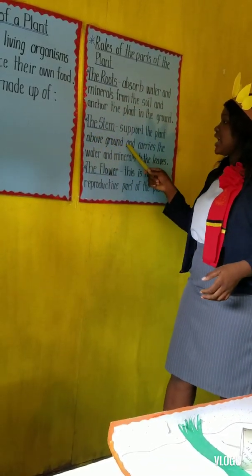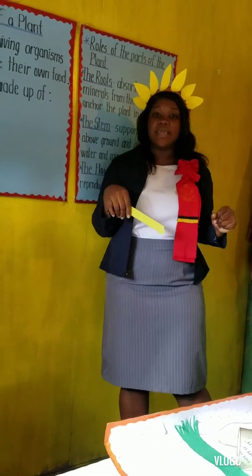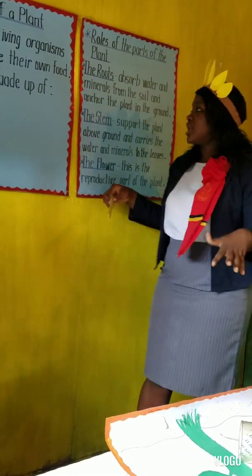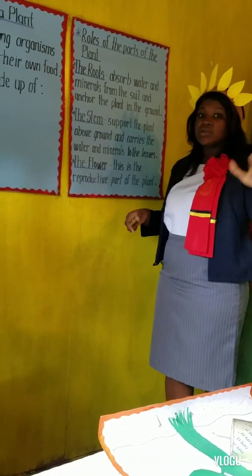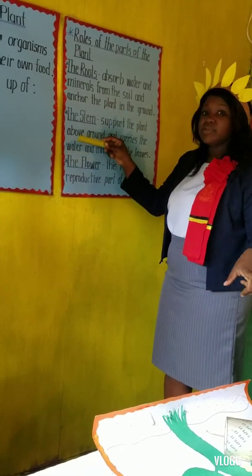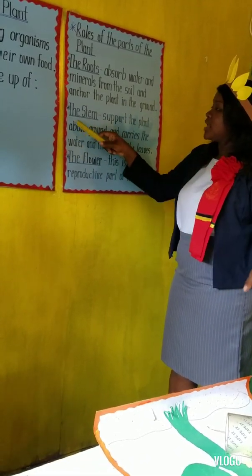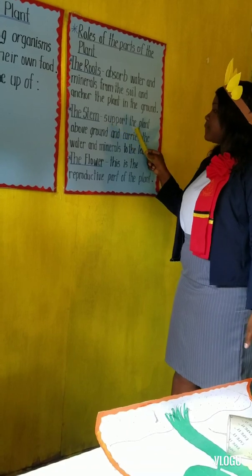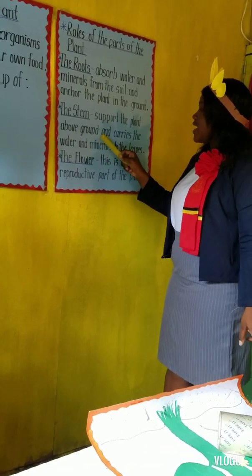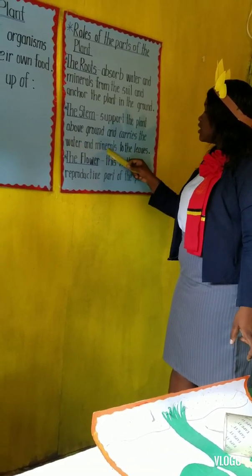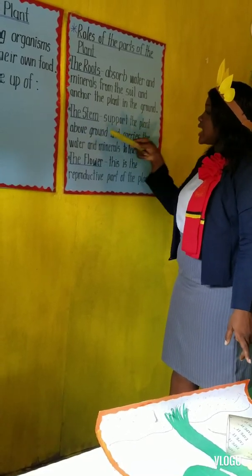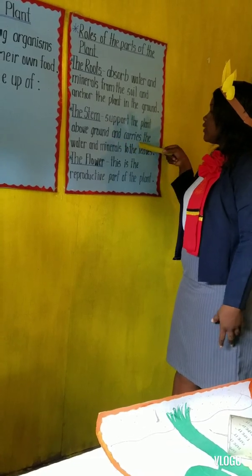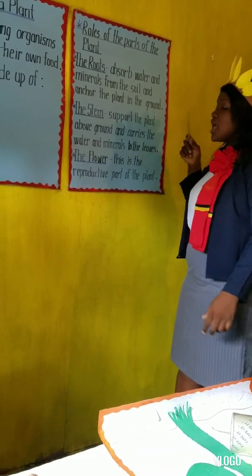We have the stem. Who can tell me about the stem? Very good. The stem takes the water to the leaf. Okay, Ezekiel, I see you paying attention. Very good. Quiet down now. Good. Let's read now. The stem supports the plant above the ground and carries the water and minerals to the leaves.